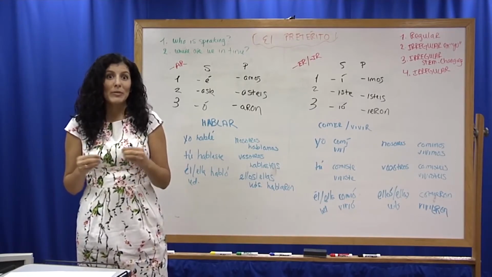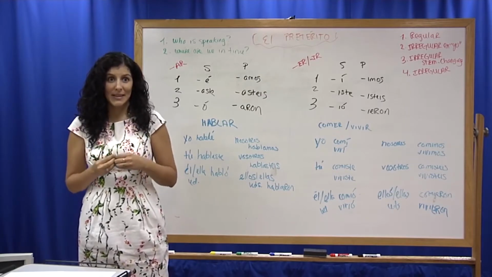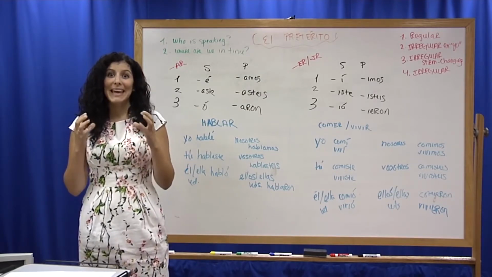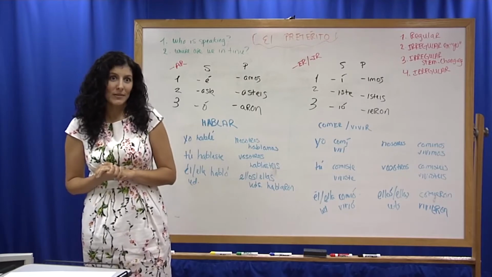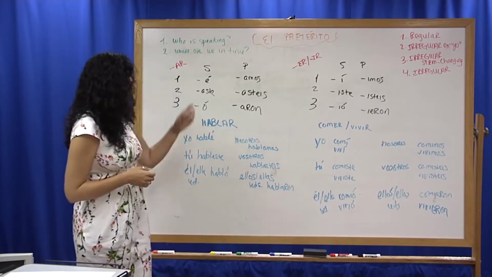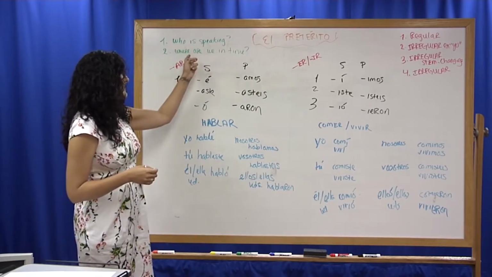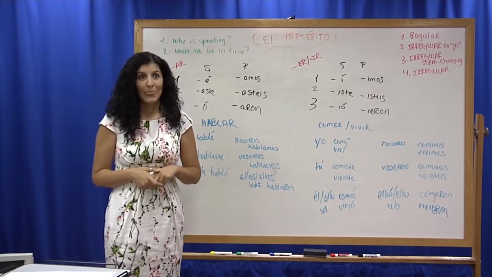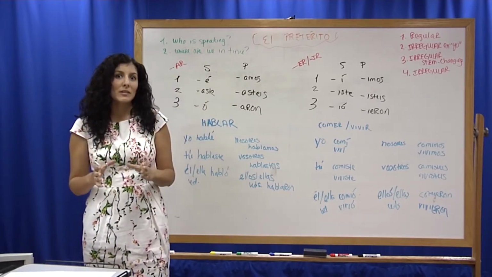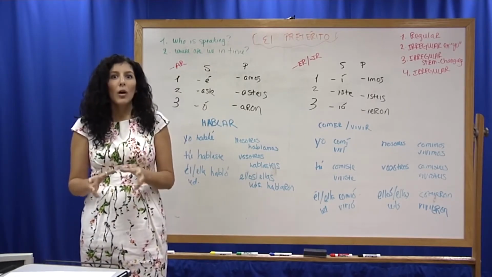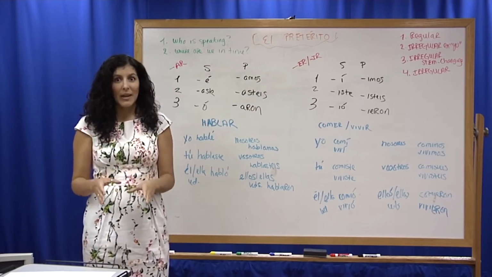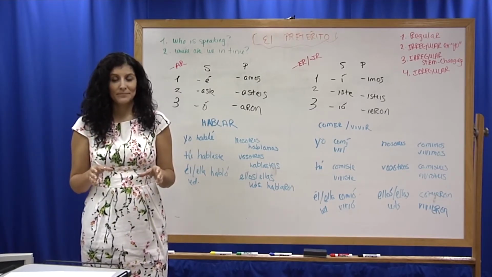Now, you will remember that when we learned the present tense, we said that the ending told us two things. It said to us, first, who is speaking, and second, where we are in time. So the endings that we learned in the present tense always told us that we were in a present situation.